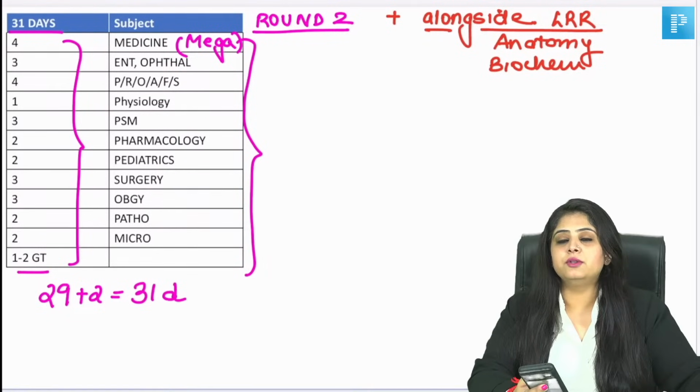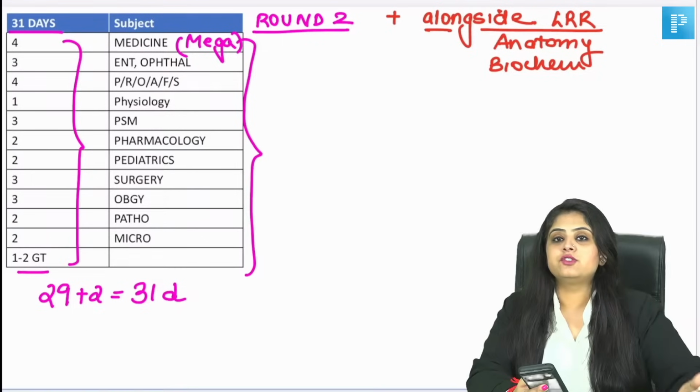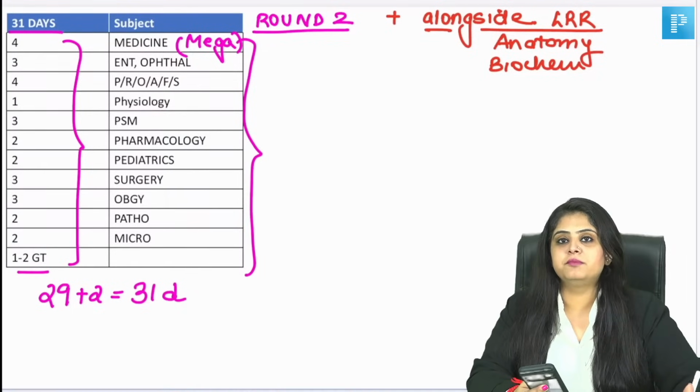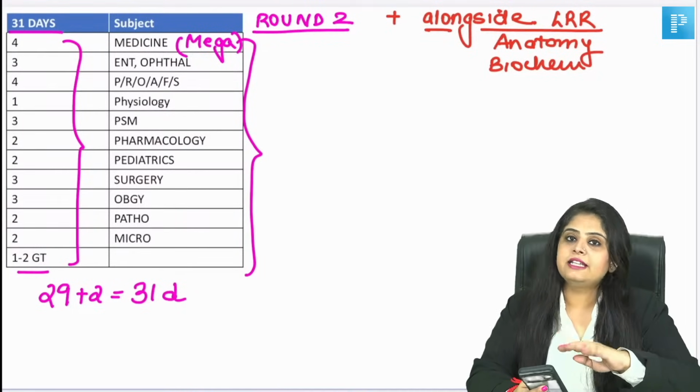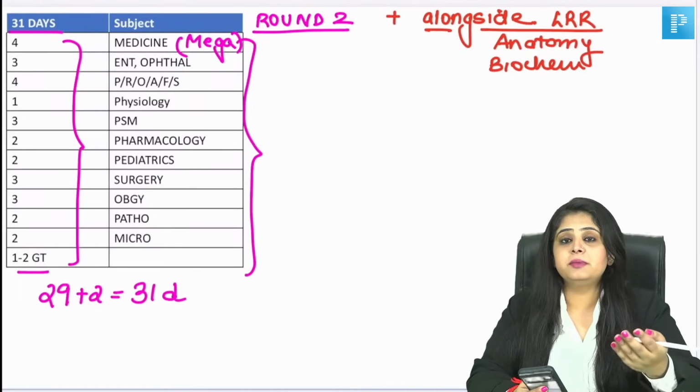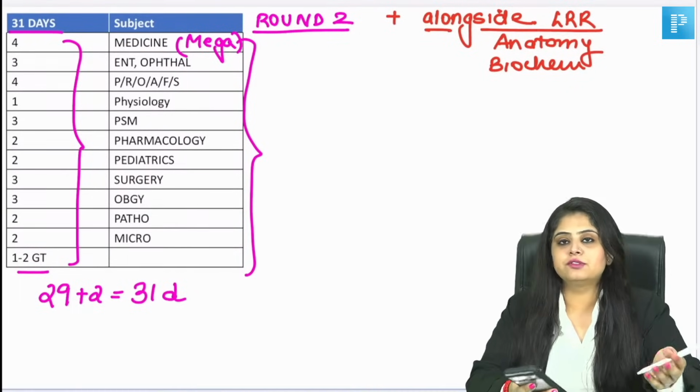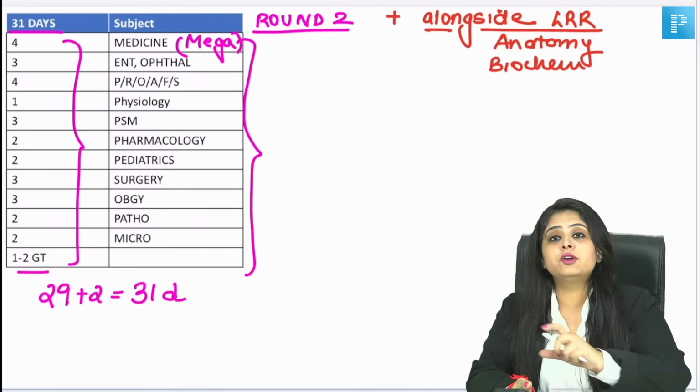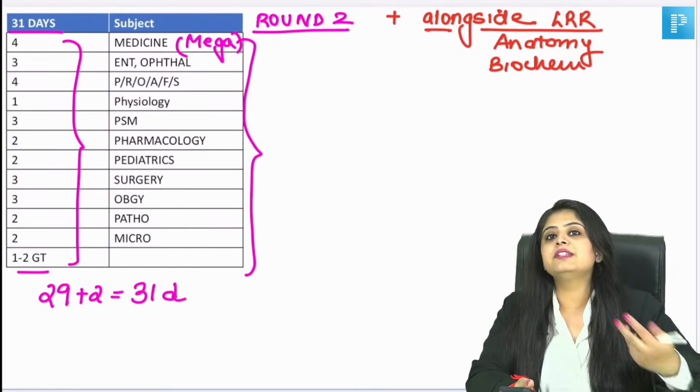Because we can't bombard you with 4 sessions in one day. We don't want to do that. So if there's one session of pathology today, there will be one session of pathology tomorrow. Similarly, big subjects will have 2 sessions, shorter subjects will have 1 session. So we are going to spread it out in a way that you're studying with us every day.